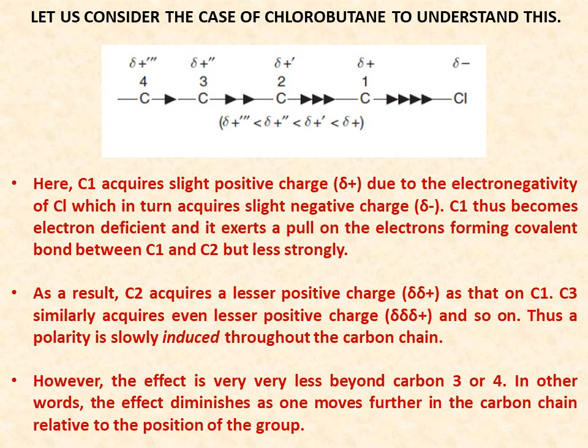And this chain moves on so on. So carbon 2 will acquire a lesser positive charge than that on C1. C3 will similarly acquire an even lesser positive charge than C2 and so on. Thus, a polarity is slowly induced throughout the carbon chain. However, the effect is very small beyond 3 or 4 carbons. In other words, we can say that the effect diminishes as we move away in the carbon chain relative to the position of the functional group.